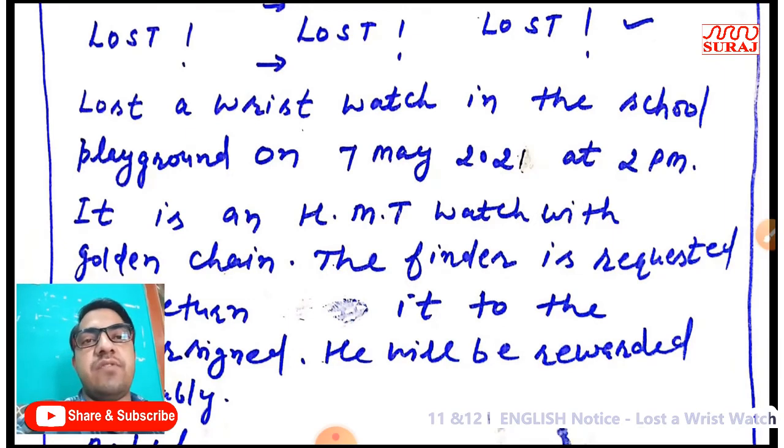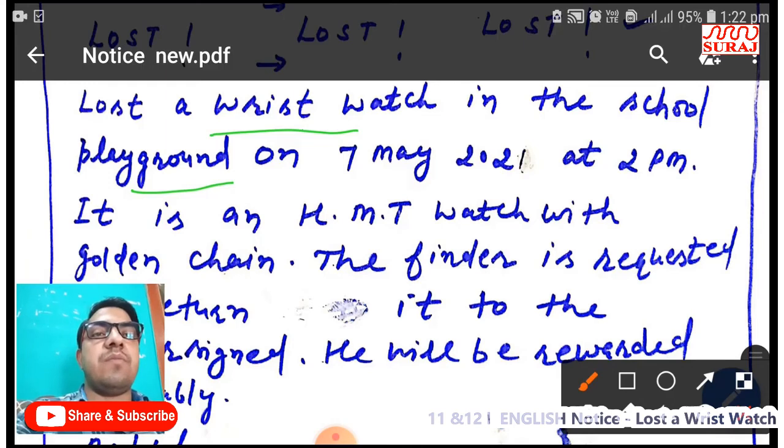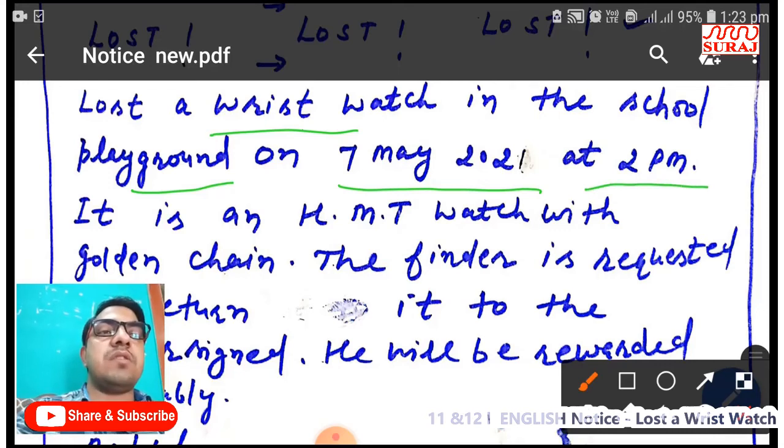If we lost anything, then we should start content with lost a wrist watch. When we will write content, we should give all relevant information. Lost a wristwatch in the school playground. In the question, playground is given. That's why we should write playground in the content on 7th May 2021. If there is no date given, then you can write date according to your own way. At 2 p.m. similar condition we can apply here. If no time is given, then you can write time according to your own way.